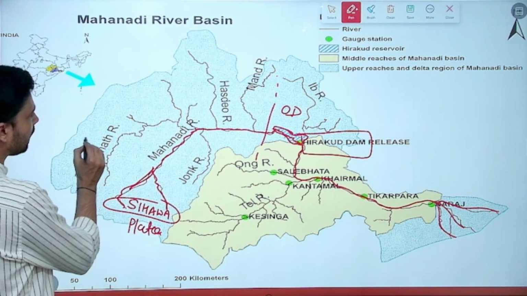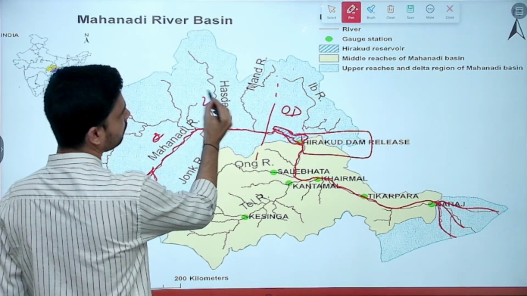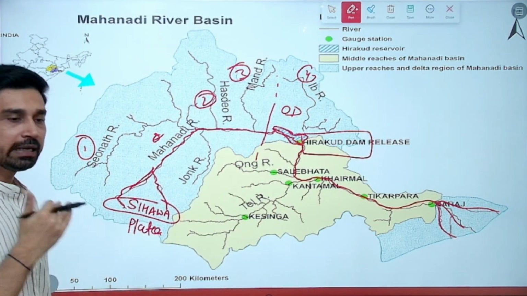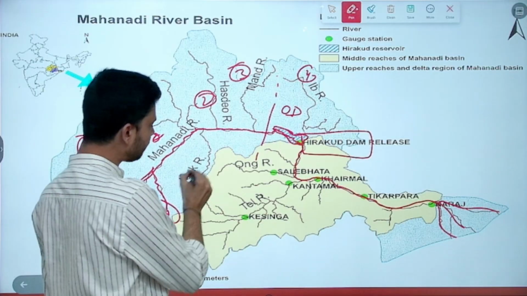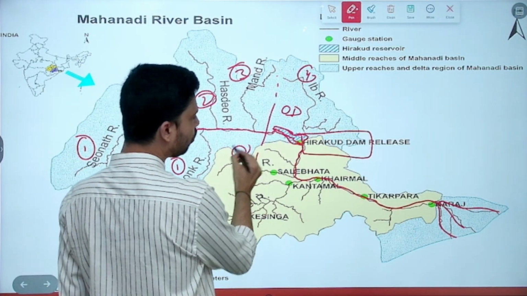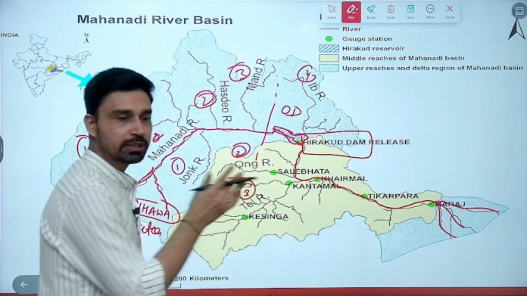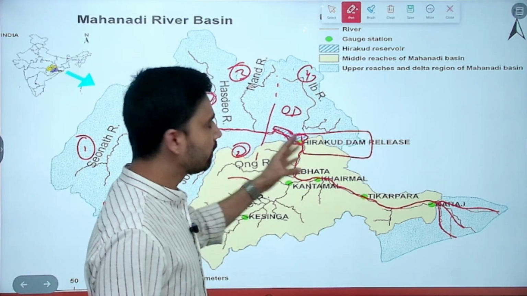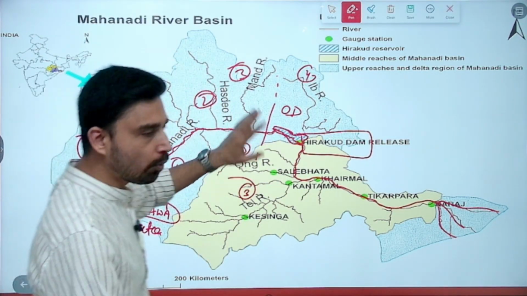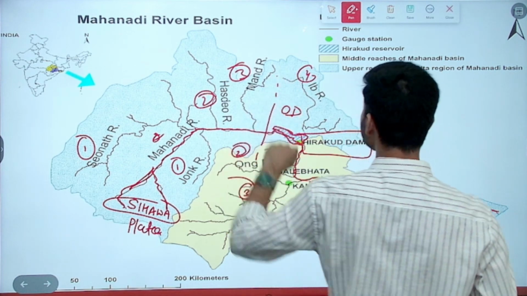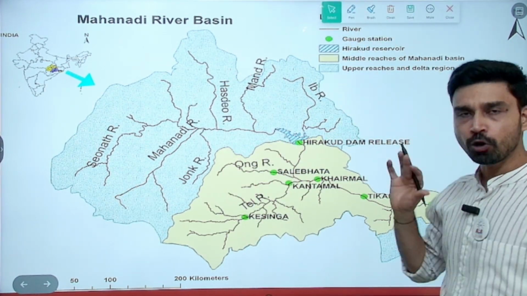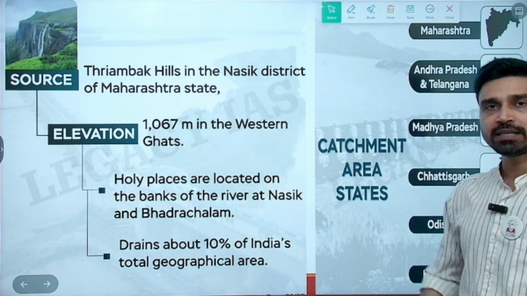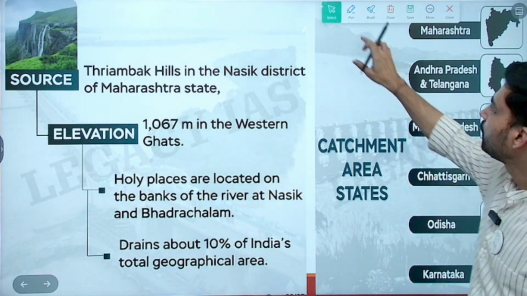The tributaries are Shivnath River, Hasdev River, Man River, and Ebe River. These are the four important left bank tributaries of Mahanadi. And the right bank tributaries are Jonk, Ong, and river Tail. So seven important tributaries we can define here that are meeting river Mahanadi, and that is why it is a very important river, because it is joined by so many tributaries. It is very significant from the perspective of water security, agriculture, and irrigation for both states, Odisha and Chhattisgarh.